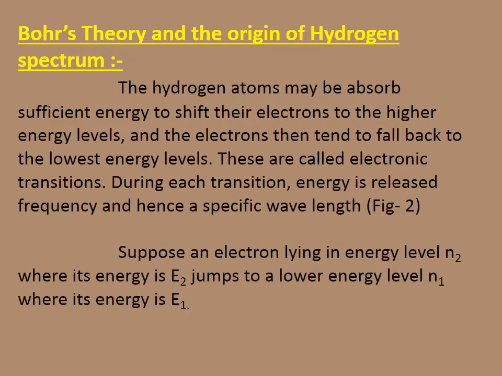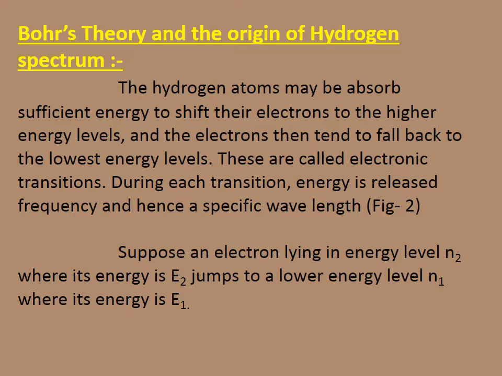Bohr's theory and origin of the hydrogen spectrum. Here we are going to discuss the number of different lines expected in the emission spectrum of the hydrogen atom. A hydrogen atom may absorb sufficient energy to shift its electron to higher energy levels, and the electrons tend to fall back to the lowest energy level. These are called electronic transitions. During the transition, energy is released with a specific frequency and hence a specific wavelength. It is given in figure 2.